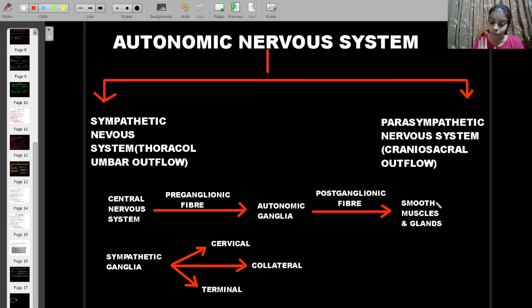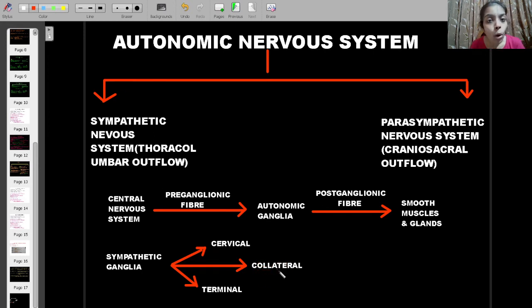Okay? Now, these sympathetic ganglia, which means the autonomic ganglia, are of three types. Cervical. Why cervical? Because they emerge from the cervical region, from here, just below the brain. They can be collateral.